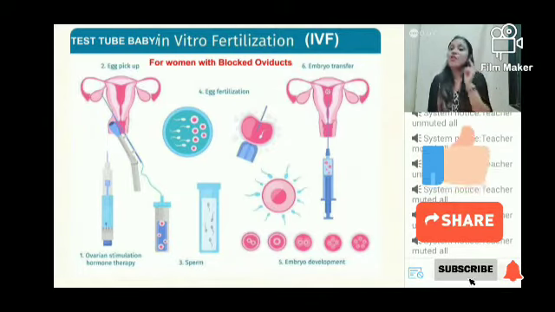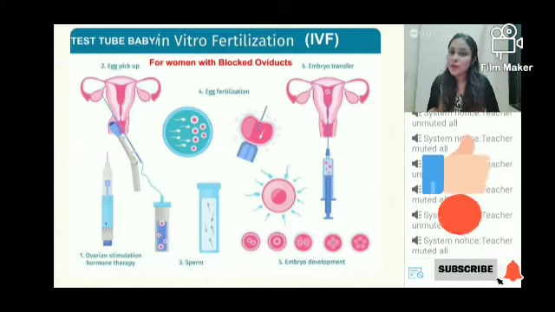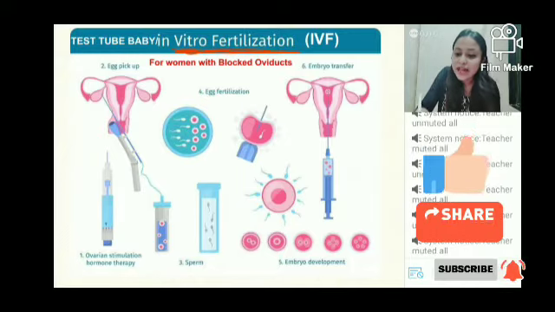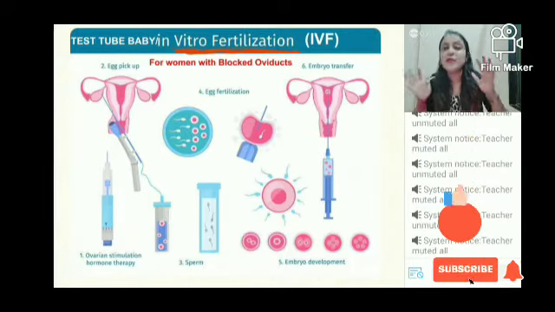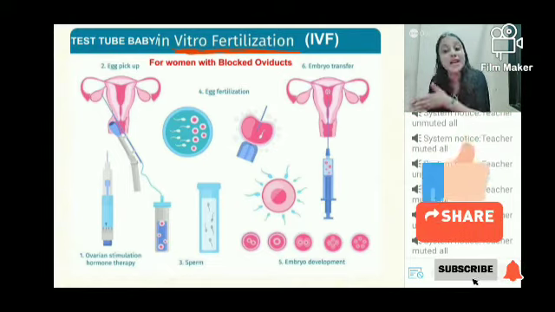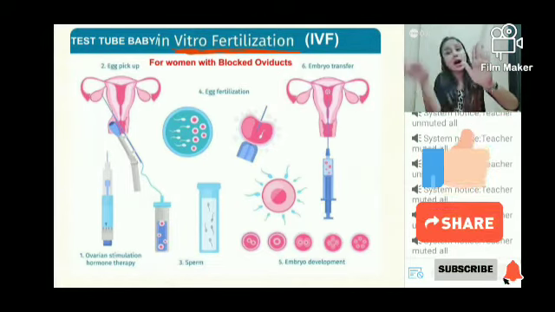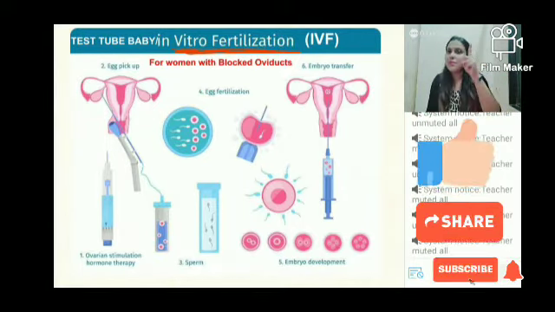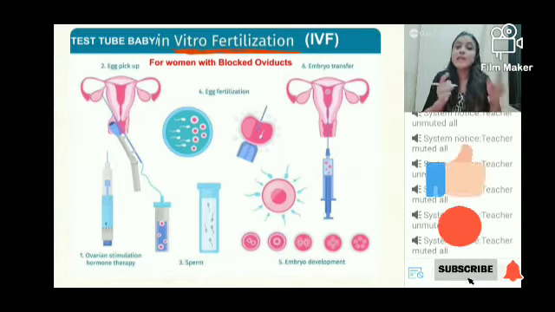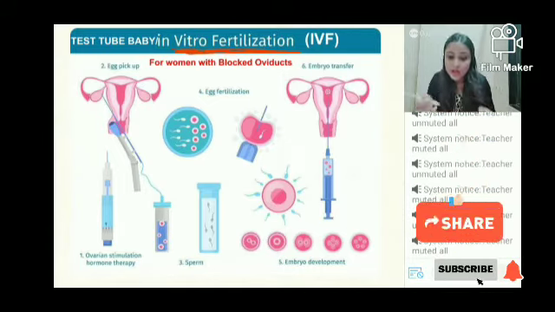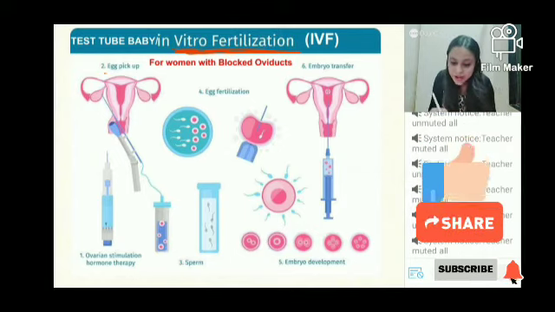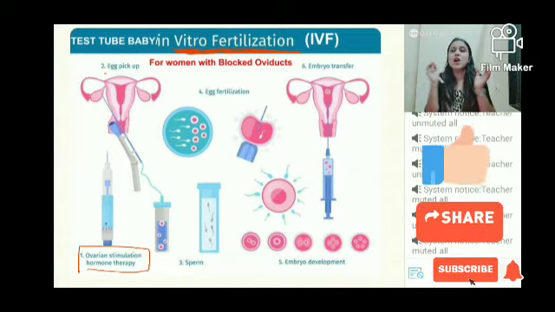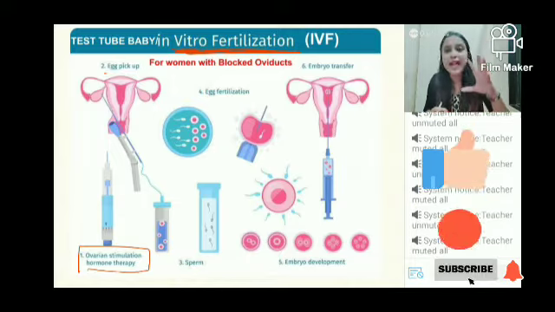ठीक है? Now, first of all, what happens in case of test tube baby formation is, it is also known by this name, in vitro fertilization. In vitro fertilization मतलब fertilization process happens outside the body. Female body के बाहर हो रहा है process of fertilization, so that is in vitro fertilization, right? And first thing, the most important step, the first step is the process of collection of eggs. Okay? So firstly क्या होता है, the eggs जो है are collected. पहले तो female को थोड़ा सा hormones दिया जाता है, chemical दिया जाता है, so that the eggs are produced, right?